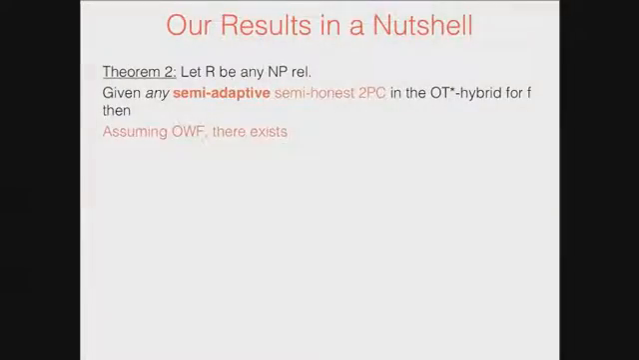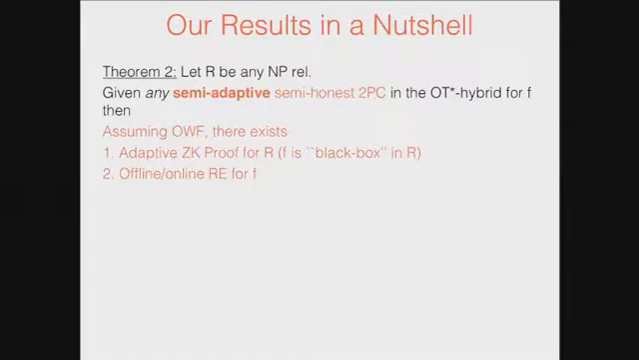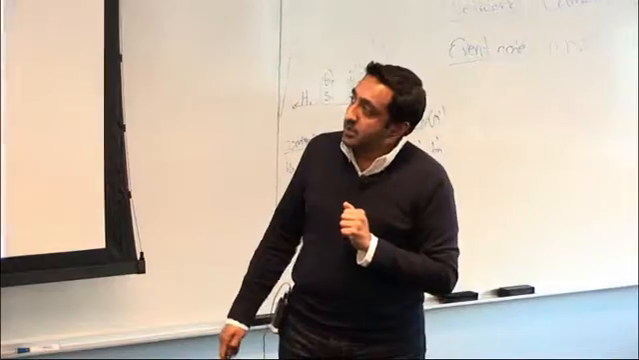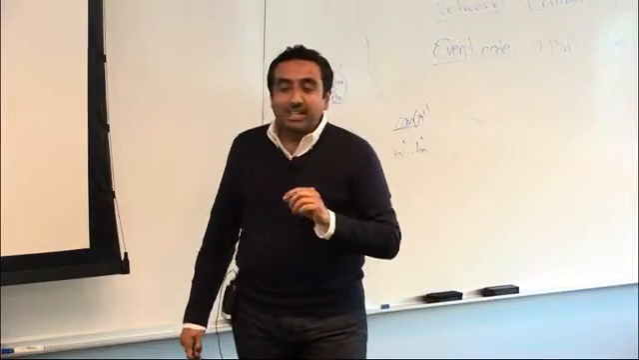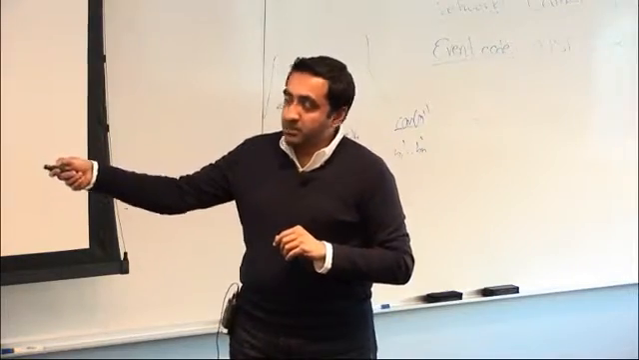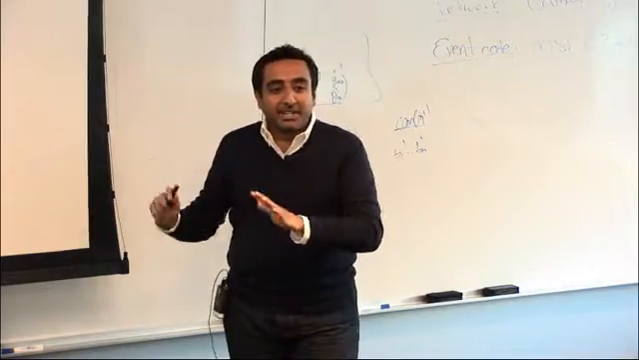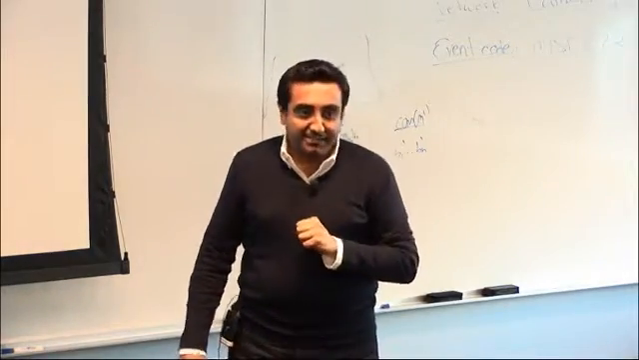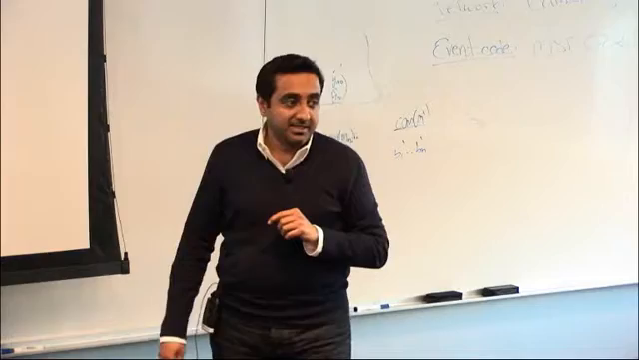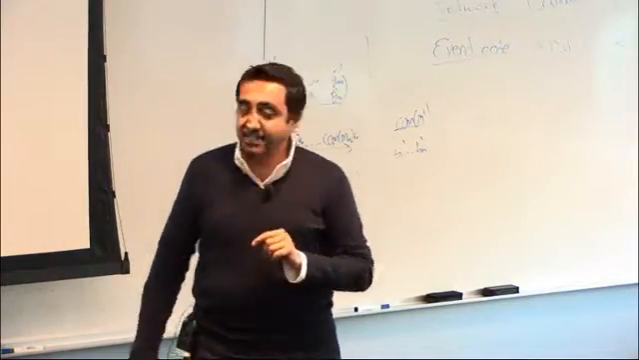What do I construct? Given such a two-party computation protocol, again assuming only one-way functions, I can get an adaptive zero-knowledge proof for the relation R with similar conditions on the function, and I can also get an offline-online randomized encoding for F. Now this one, you probably have to take it with a bucket of salt. I'm not going to talk about this now, but you can come and ask me after the talk what this result exactly means. I'll get to that as well. Sorry for being very vague right now.